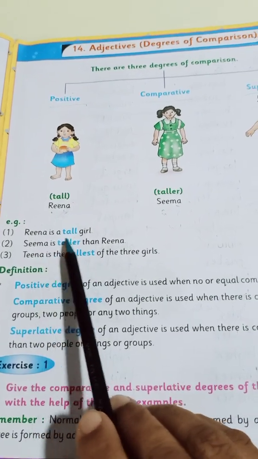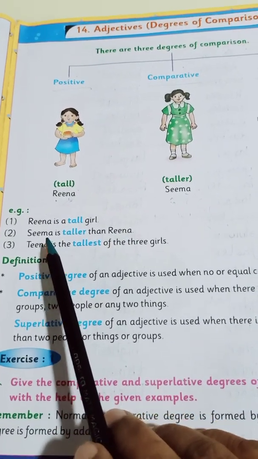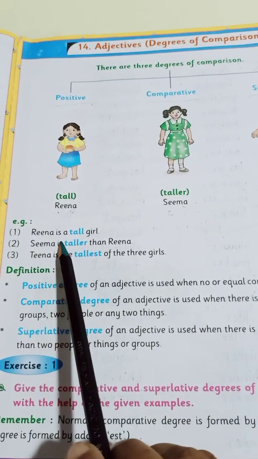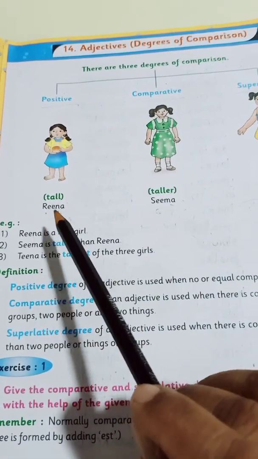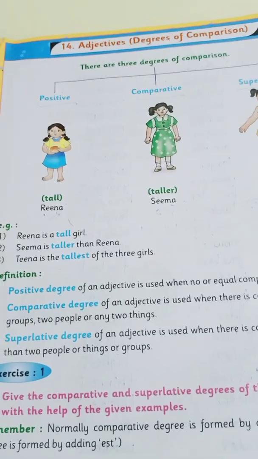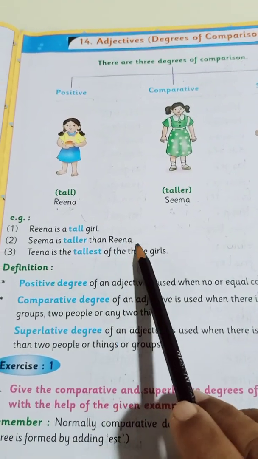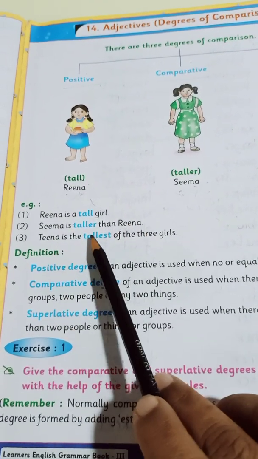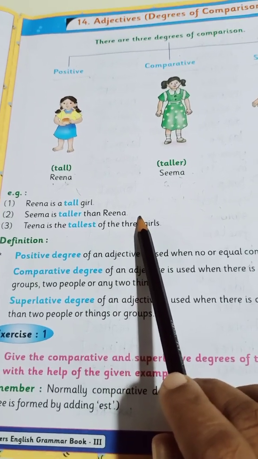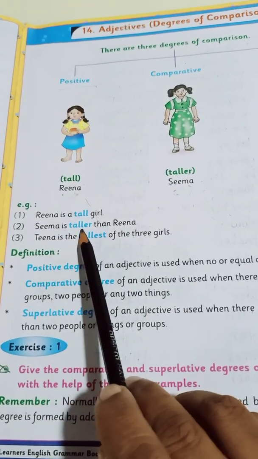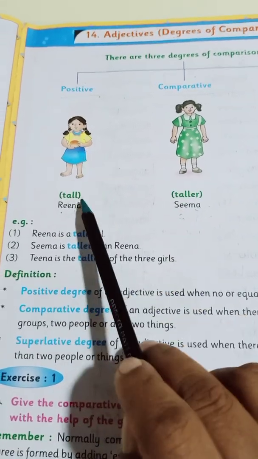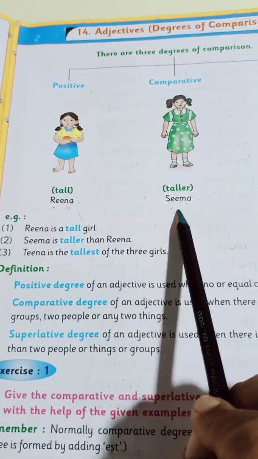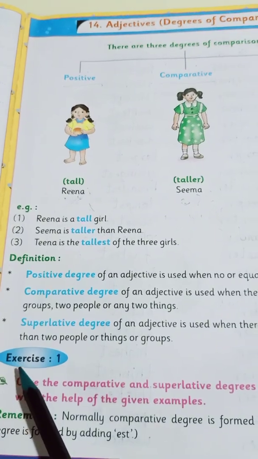For example, I will read the sentences to you. Reena is a tall girl. Seema is taller than Reena. We can see in this picture that Reena is tall, but Seema is taller than Reena.